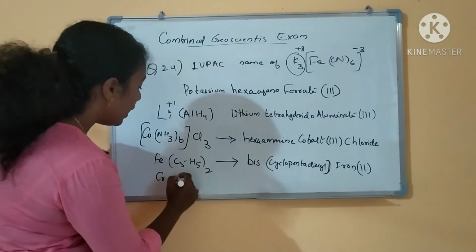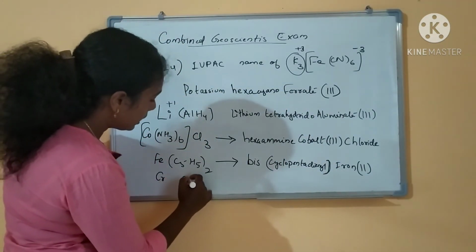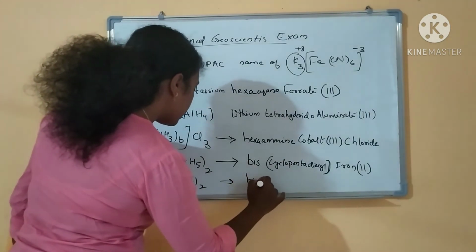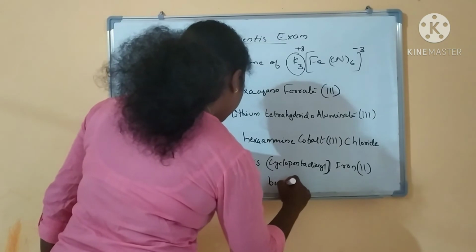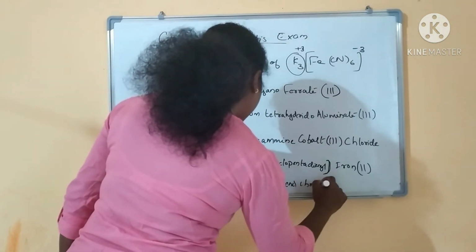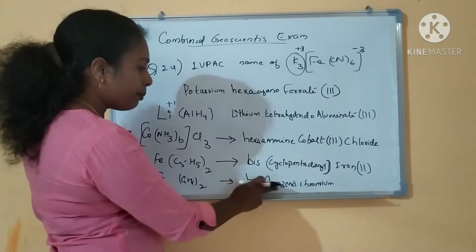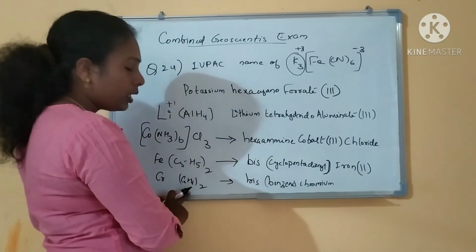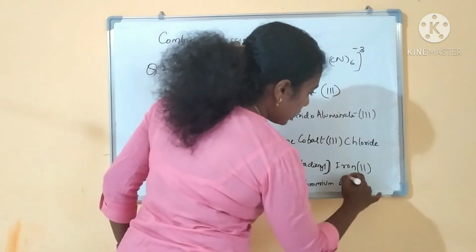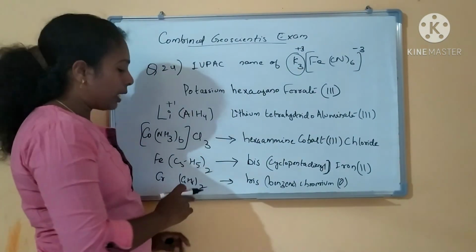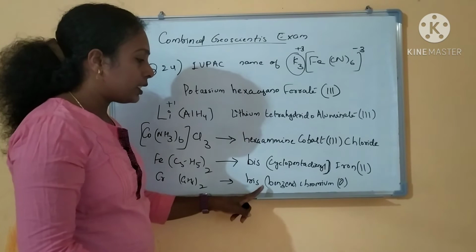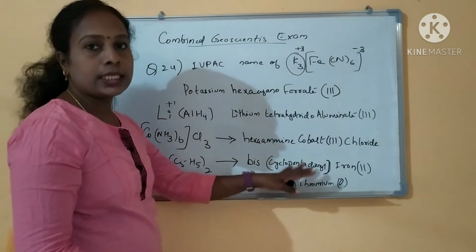Same way, if you are seeing dibenzene chromium, Cr(C6H6)2, how will you name it? Bis benzene chromium. What is the charge? Since benzene is a neutral ligand, this chromium has the oxidation state 0. That you have to put in bracket. Not dibenzene chromium, okay. The IUPAC nomenclature is bis(benzene)chromium(0). That is the IUPAC name.